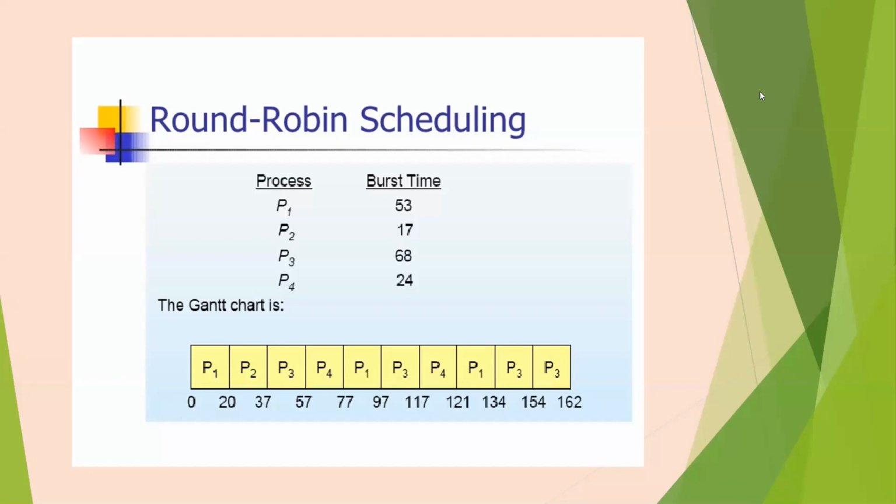Not getting any answer. Ankita Roy, should I remove you from the class, or will you say something? Not getting any response from your side. You have unmuted yourself, try to explain. No answer.